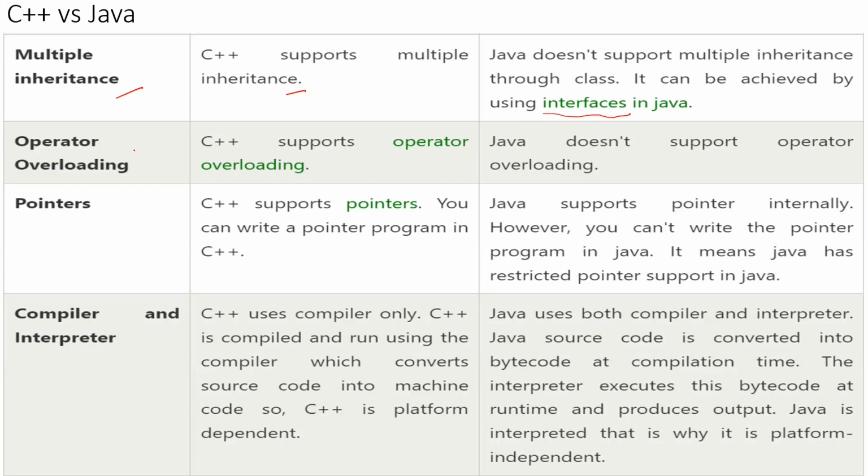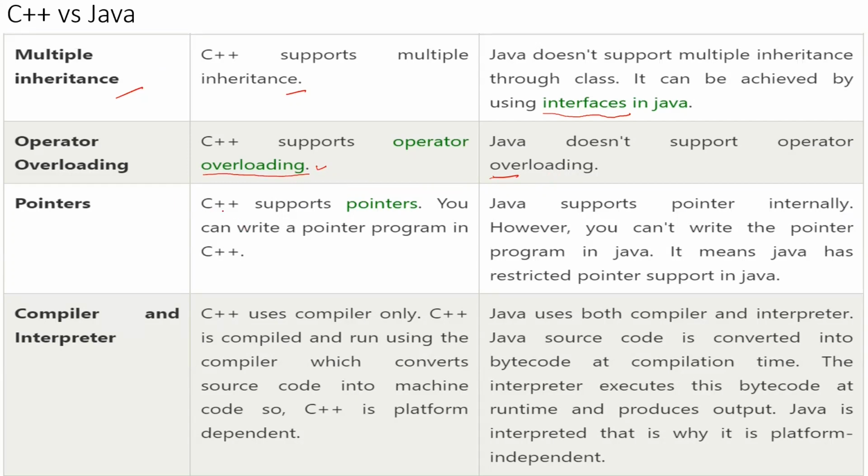What is operator overloading? The name itself suggests overloading. We are using it multiple times, right? The same operator can be used multiple times for different purposes or for performing different operations. That concept is operator overloading, which is supported in C++, but it is not supported in Java. Is it point clear? That is one of the removed concepts in Java.